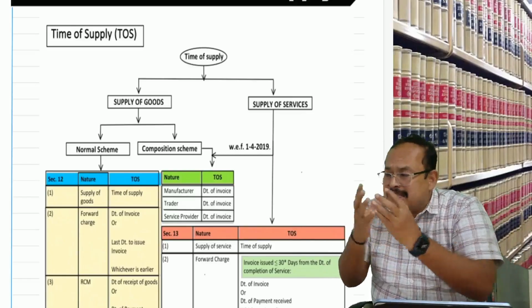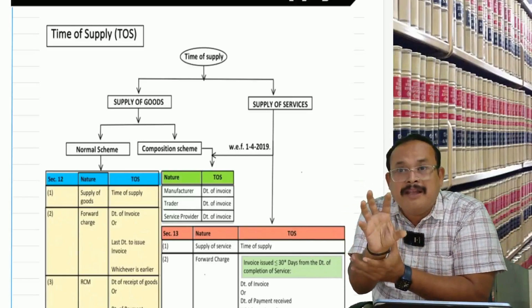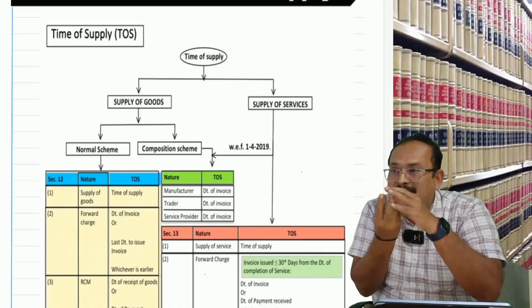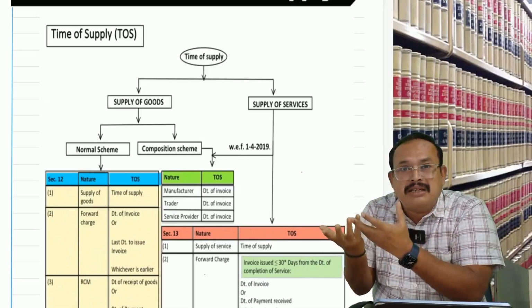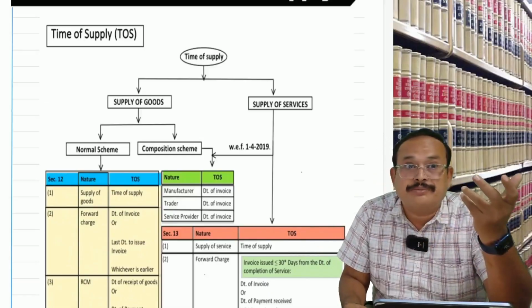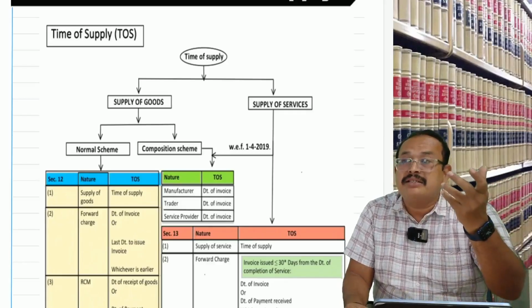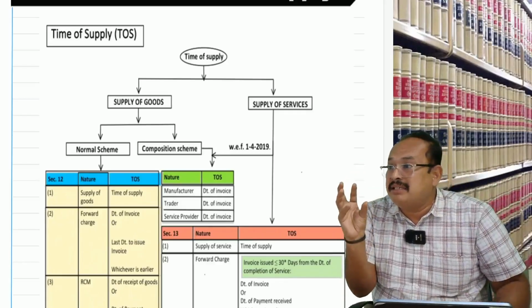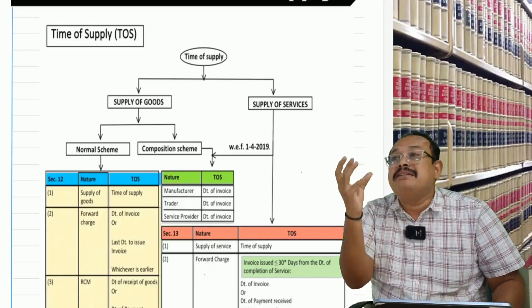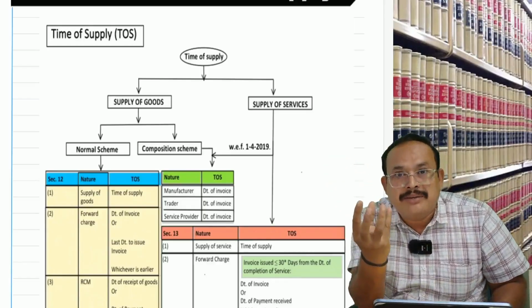This common expenditure on which I paid GST gives me input tax credit, not only for my forward charge supplies under 9(1), but also for reverse charge under 9(5). In that case, how much input tax credit can I claim, and how can I treat this input tax credit? Is that the doubt, am I right?